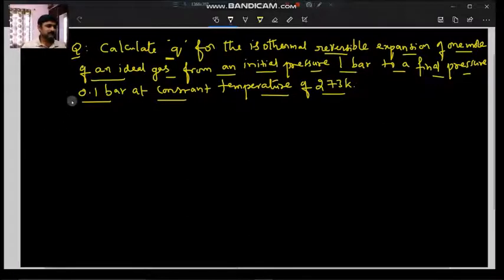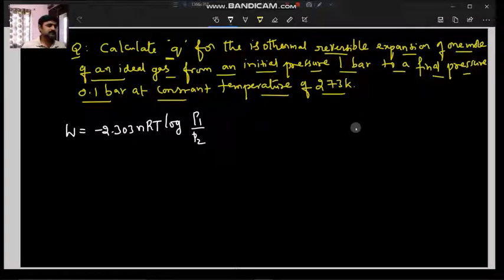So here, the reversible isothermal expansion work done formula is W equals minus 2.303 nRT log P1 by P2.